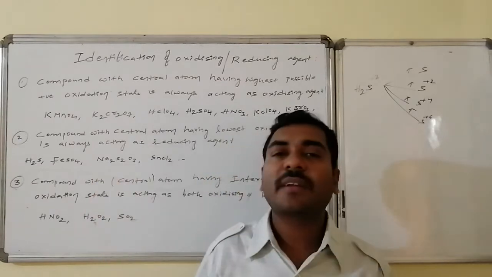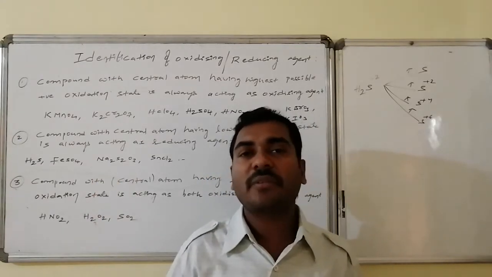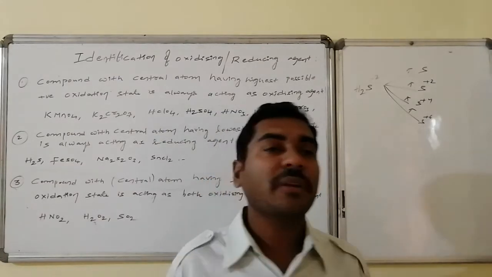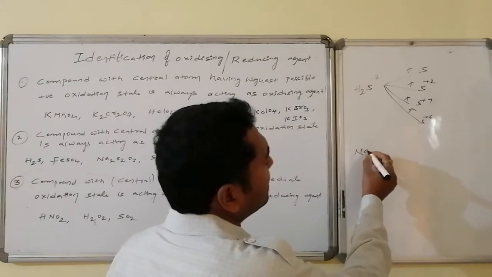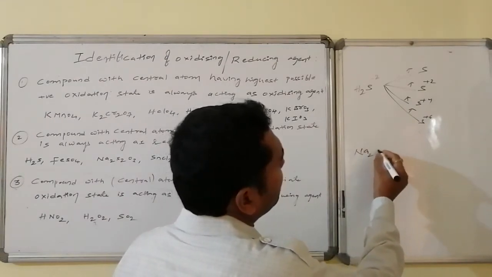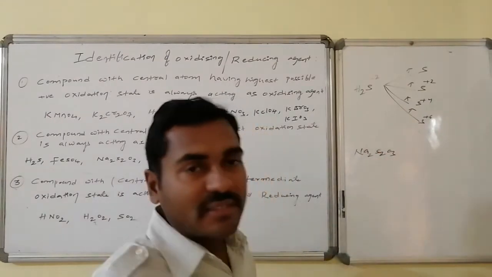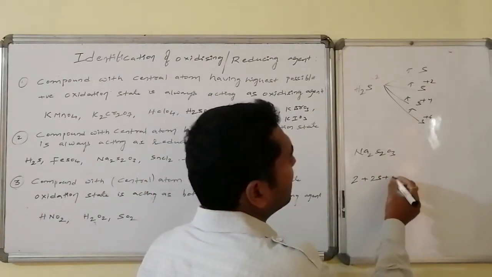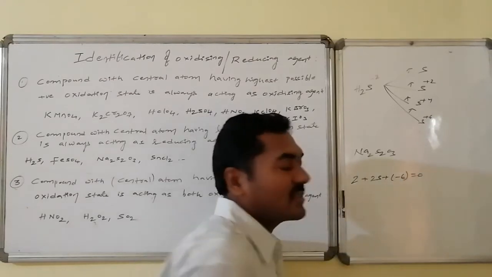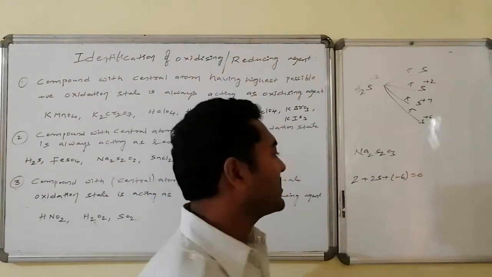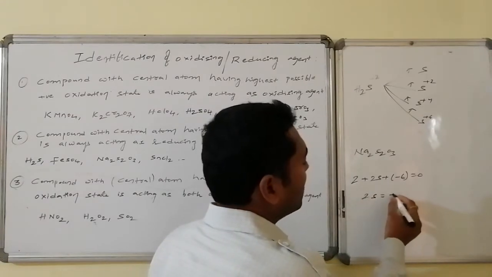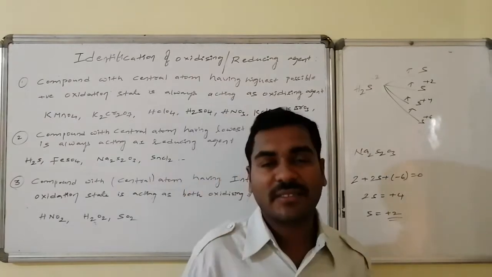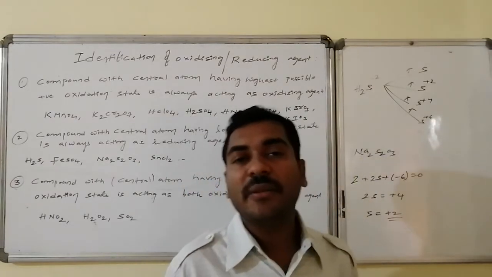Similarly, here in ferrous sulfate, ferrous is having +2 state, it wants to increase, hence it is acting as a reducing agent. Similarly, in sodium thiosulfate, Na2S2O3, the average oxidation state of sulfur can be given by 2 sodiums, 2 sulfurs, and 3 oxygens becoming equal to 0 because it is a neutral species. As a whole, 2 sulfurs maintain +4, so each sulfur is maintaining +2 state. It wants to increase the oxidation number, hence it is acting as a reducing agent.